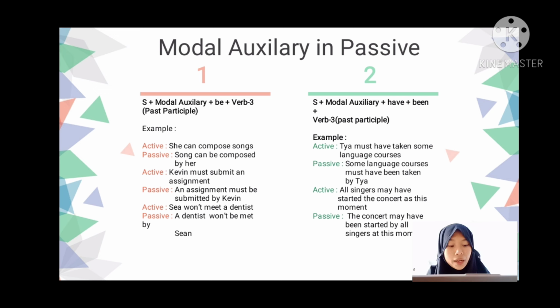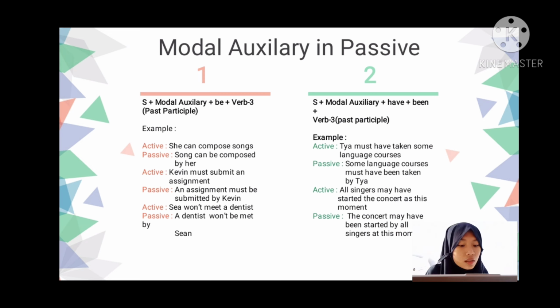Okay, the active. All singers might have started the concert at this moment. All singers in this case is subject, but in the passive it will be the object. Might have started is already verb 3, so we don't have to change it.